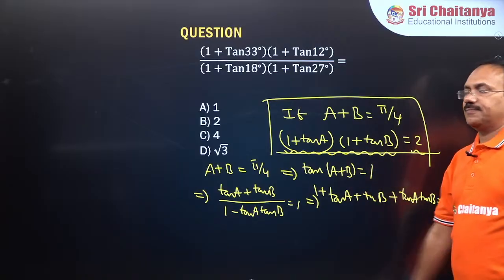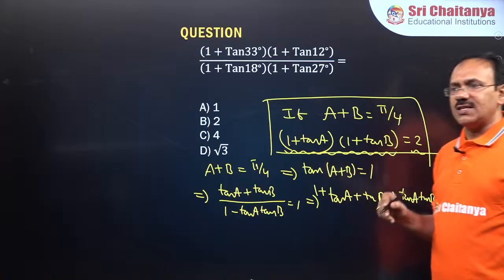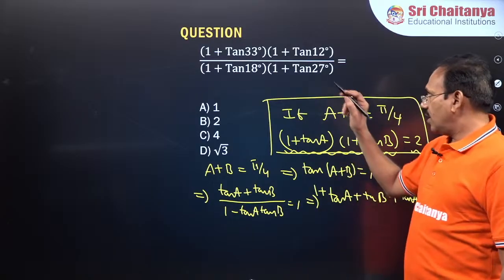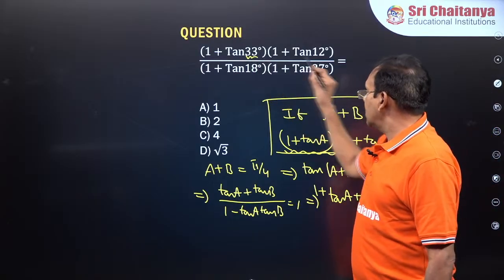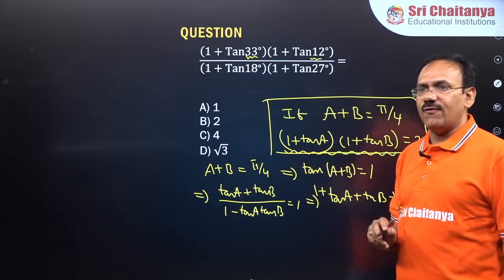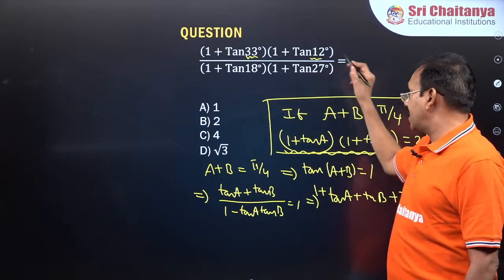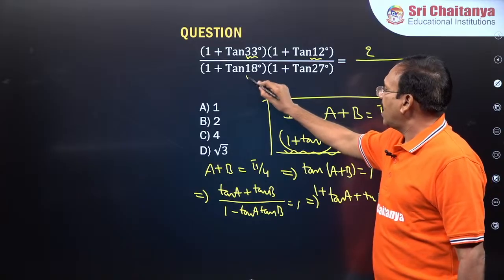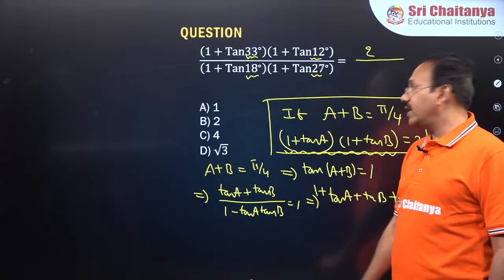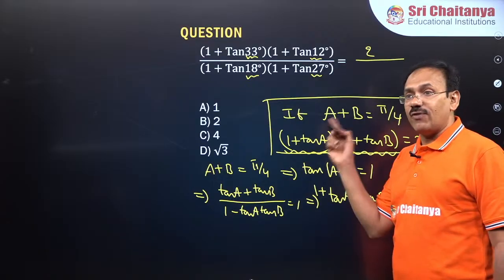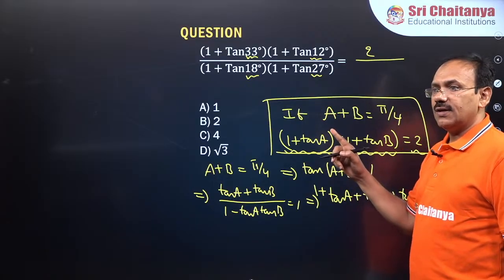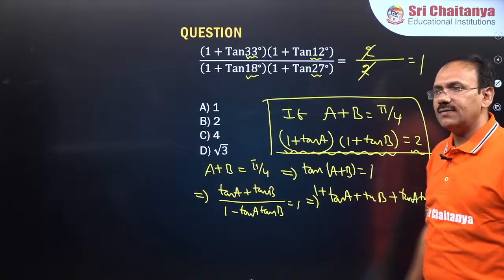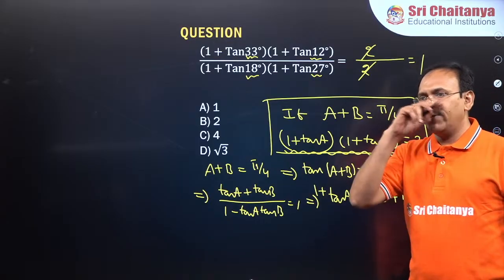Right? Now come to this question. If you know this result, guys, here you see 33 degrees and 12 degrees, the sum is 45. So 1 plus tan A into 1 plus tan B is going to be 2. Even here, 18 plus 27 is again 45, so this is going to be 2 as well. So these two cancel, and it is going to be 1. Correct? Correct, everyone?